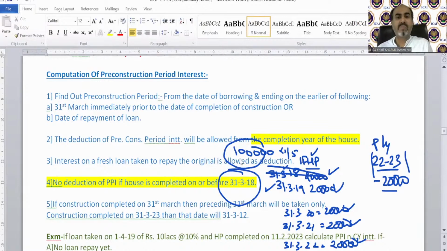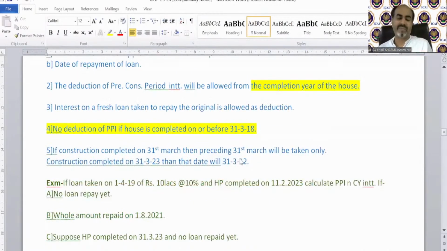If construction is completed on 31st March itself, for example, in the question it is given that the house was completed on 31st March 2021, then for the purpose of the pre-construction period, should we take the preceding date 31st March 21 only, or should we go 1 year back to 31st March 20? The answer is we need to go 1 year back. If construction is completed on 31st March, then the preceding 31st March will be taken.